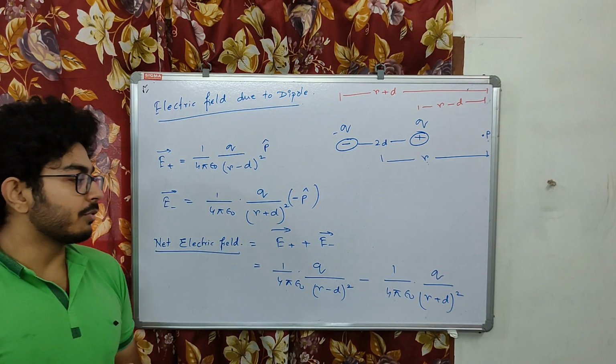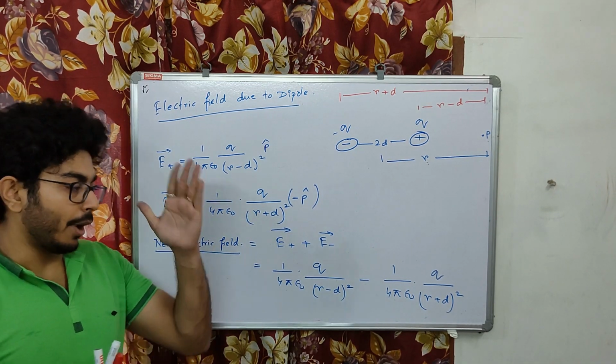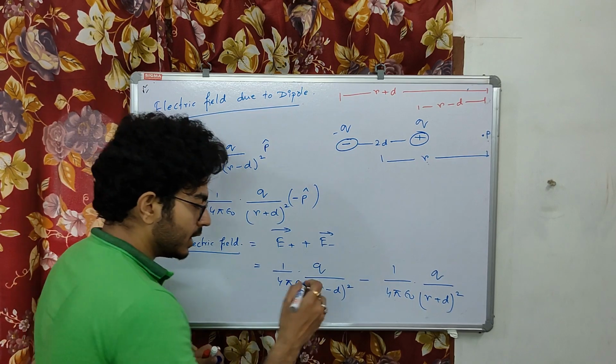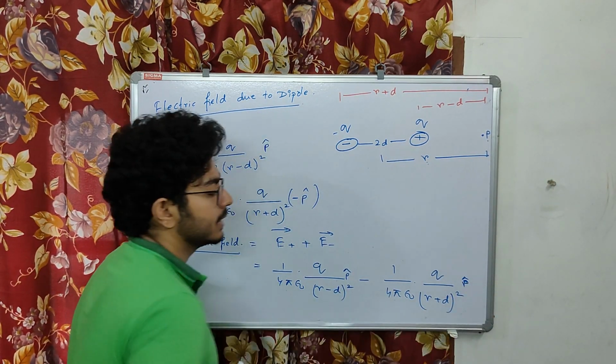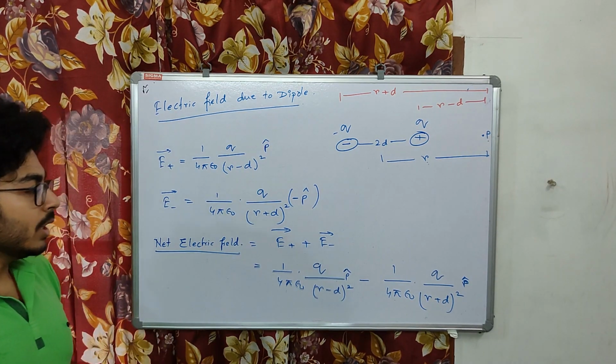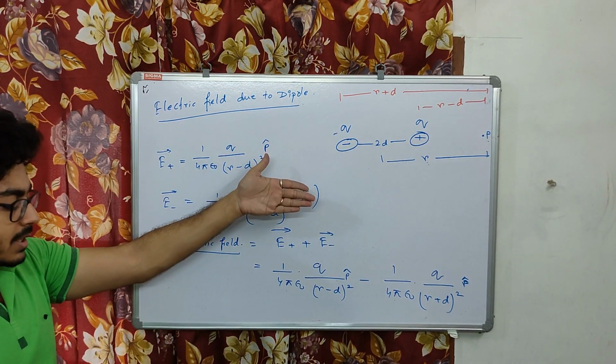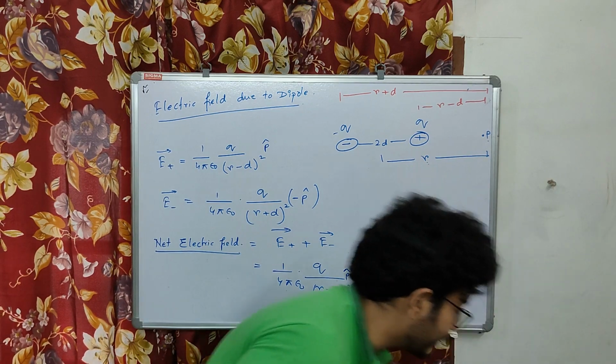This is the net electric field at point P. What is the direction? Direction is p cap. This is clear.